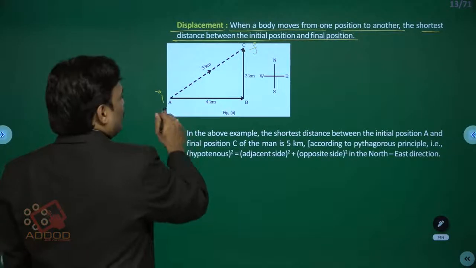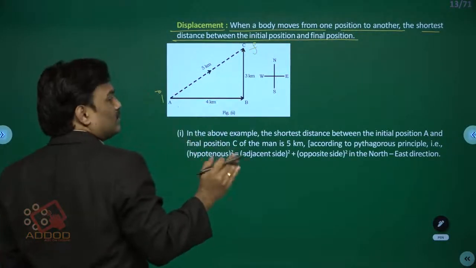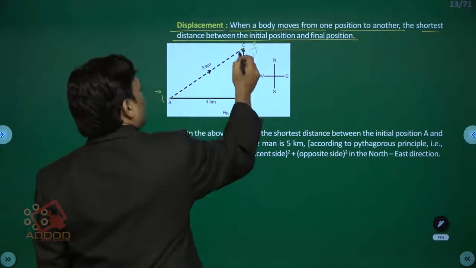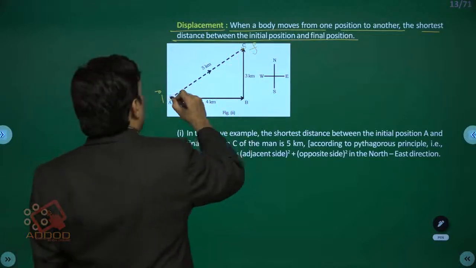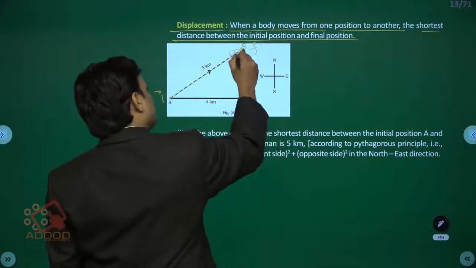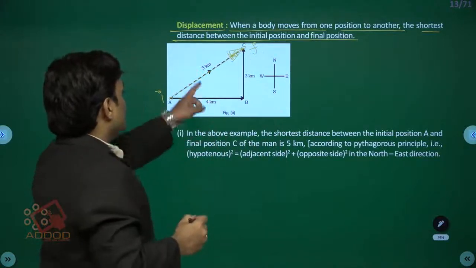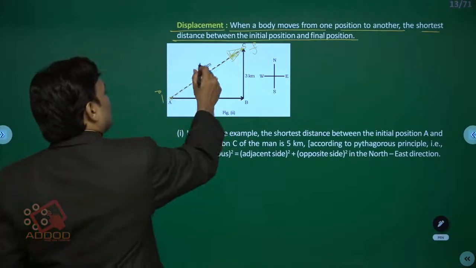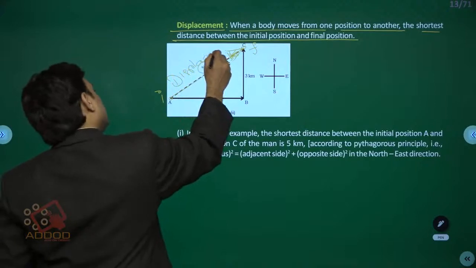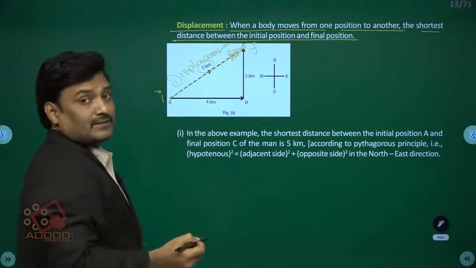So actually he walked 4 kilometers east and then 3 kilometers north. But as far as displacement is concerned, it is obviously the shortest, straight line distance between the initial point and the final point, very importantly in the direction of the final point, because it is a vector and direction is also required. So students, this is displacement. Here 5 kilometers is the displacement in this particular journey. Displacement is 5 kilometers. Distance traveled is 7 kilometers.